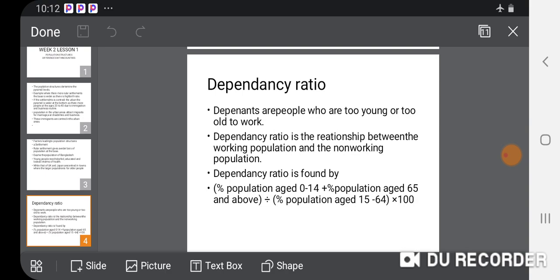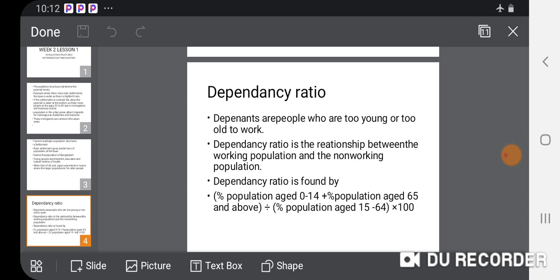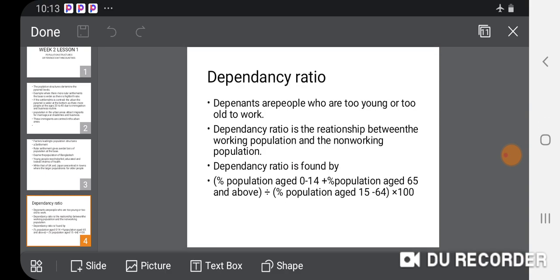When you say dependency ratio, it's a relationship between the working population and the non-working population. The population which is working and the other which is not working, which depends on those who are working. This interaction is what is called a dependency ratio. Therefore, the dependency ratio is found by the percentage of the population aged 0 to 14, children who cannot work and depend on others, plus the population aged 65 and over, who cannot work as well because they are now weak.